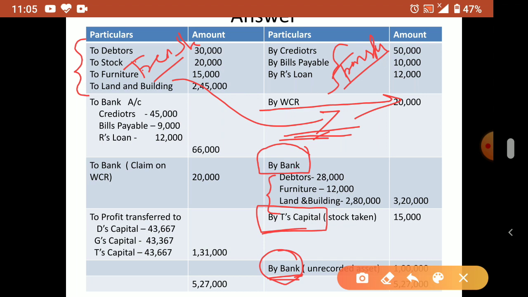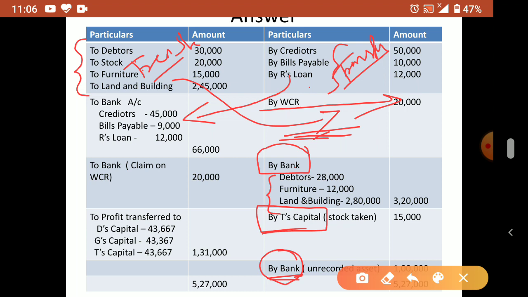Same way, we are making payment of liabilities. That will be on the debit side. So you can remember very easily. Asset we are transferring where? Debit side. So asset ka sale where? It will come on the credit side. Liability we are transferring where? On the credit side. So liabilities payment will be on the debit side. Otherwise also, debit all expenses and losses. All expenses we have to write on the debit side. All income, money coming into the business, you have to write on the credit side.